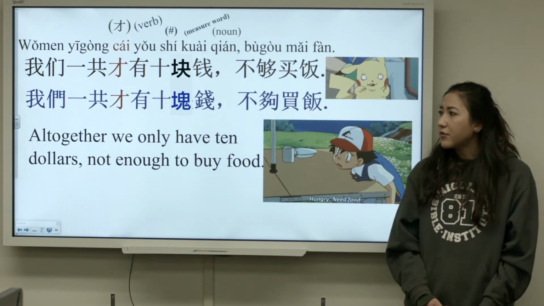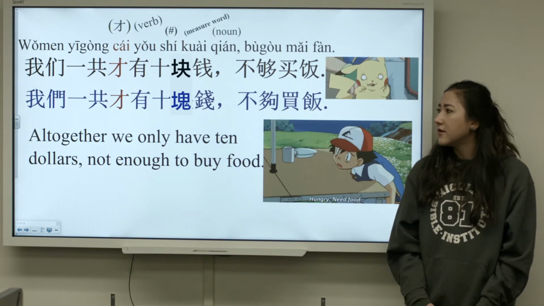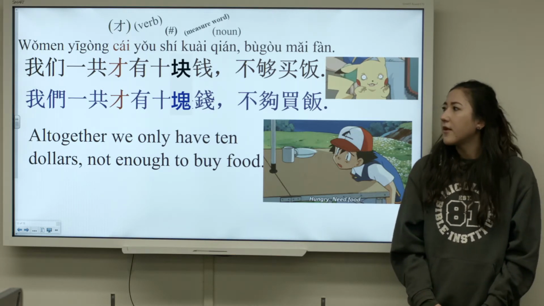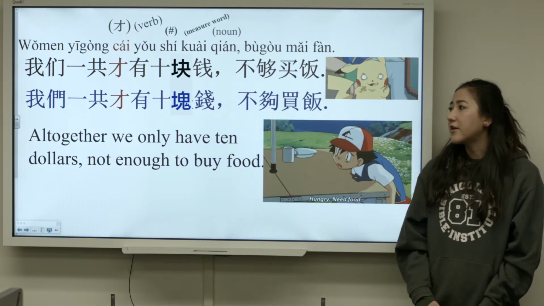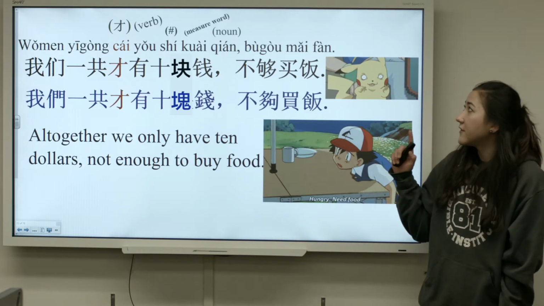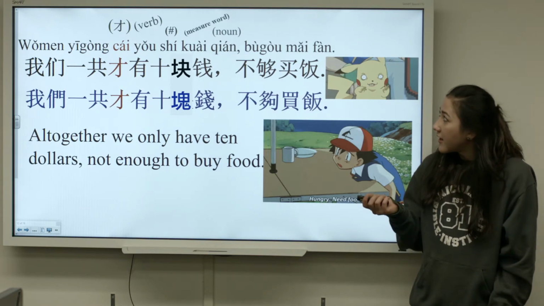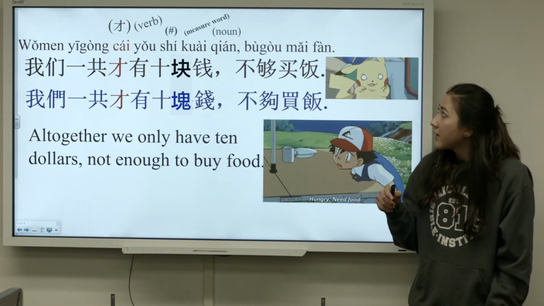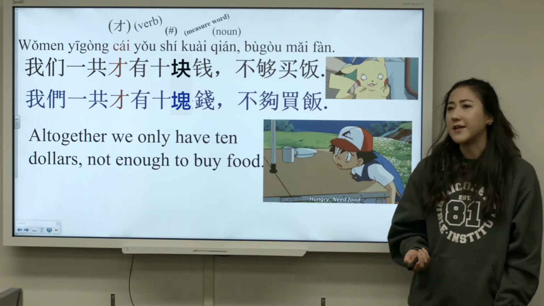And another example, 我们一共才有10块钱，不够买饭. And this says, altogether, we only have $10, not enough to buy food. And also notice the structure, it's 才, and the verb 有, which is to have, and then 10 is the number, 块 is the measure word, and 钱 is the noun, which is money.